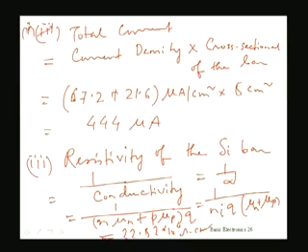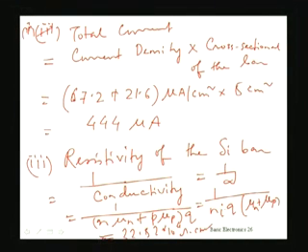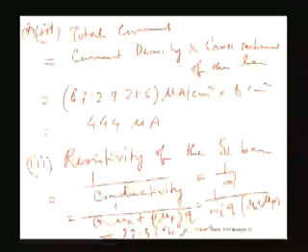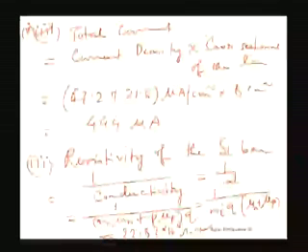Now we come to part B of the problem, in which you have to find the resistivity of the doped semiconductor as well as its minority carrier concentration. If you look into the problem, it is doped, and the doping impurity is an N type doping material.